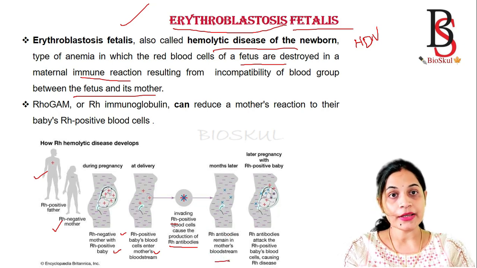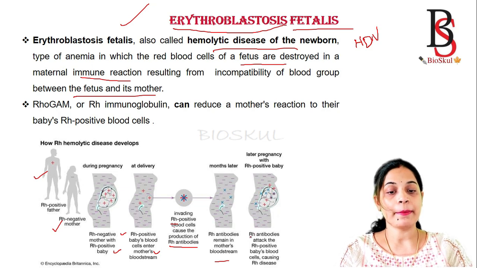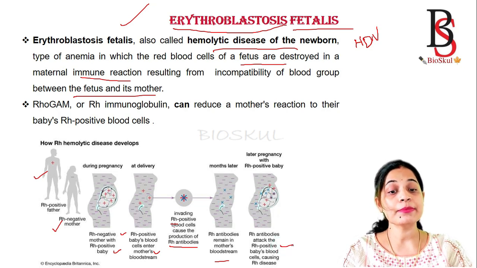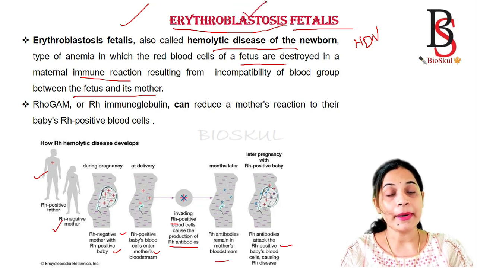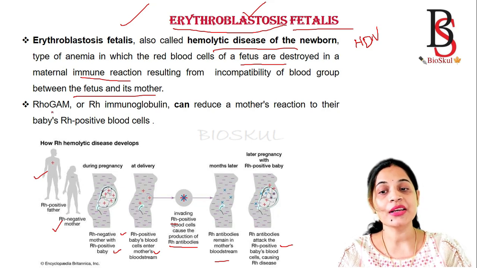In the later pregnancy, or during the second pregnancy, what happened? The Rh antibodies which are present in the mother's bloodstream attack the Rh positive baby's blood cells, causing erythroblastosis fetalis. But this condition can be prevented by using Rhogam.